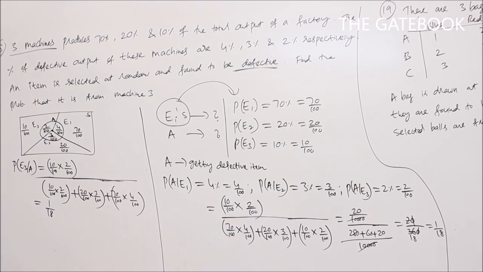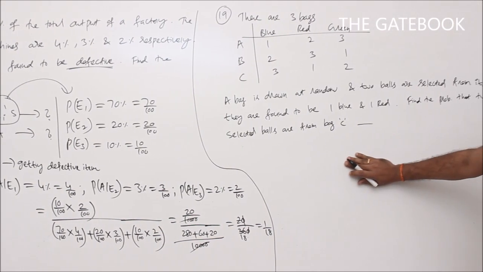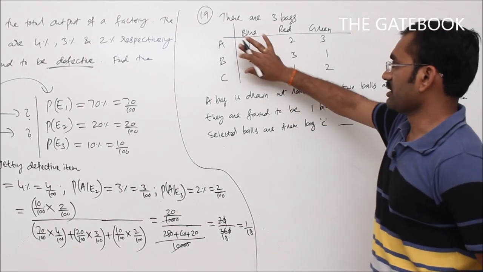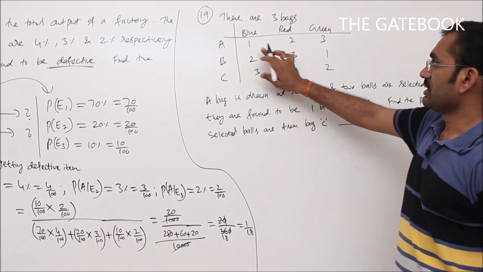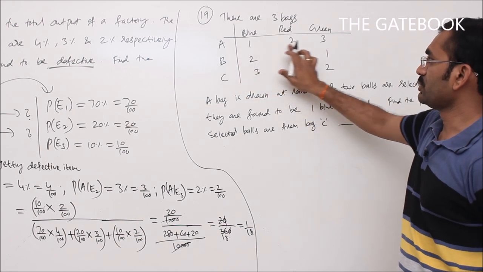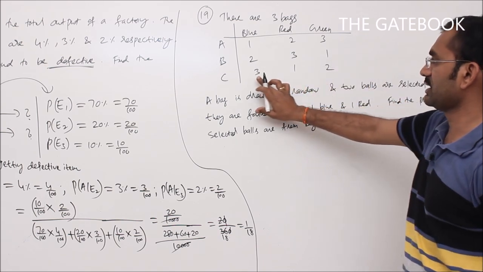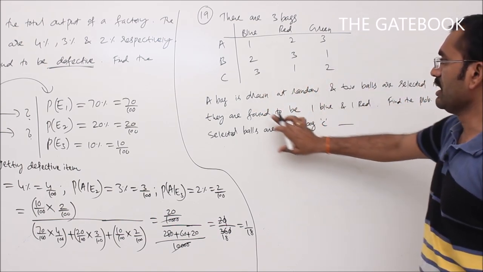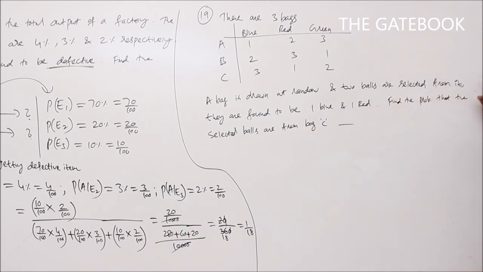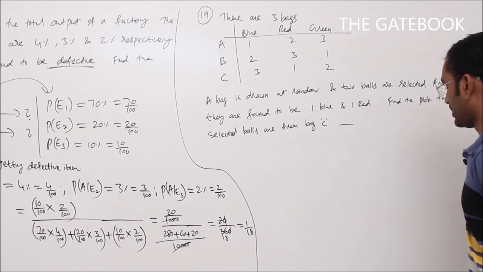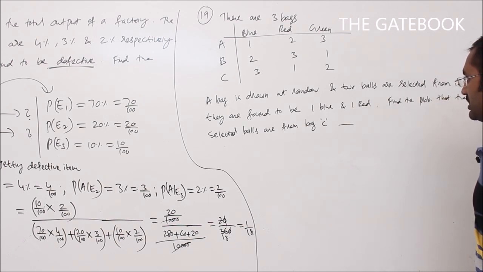19th question: there are three bags, A, B, C. A contains 1 blue, 2 red, 3 green, whereas B contains 2 blue, 3 red, 1 green, and C contains 3 blue, 1 red and 2 green. A bag is drawn at random and two balls are selected from it. They are found to be 1 blue and 1 red. Find the probability that the selected balls are from bag C. This is also an application of Bayes theorem.